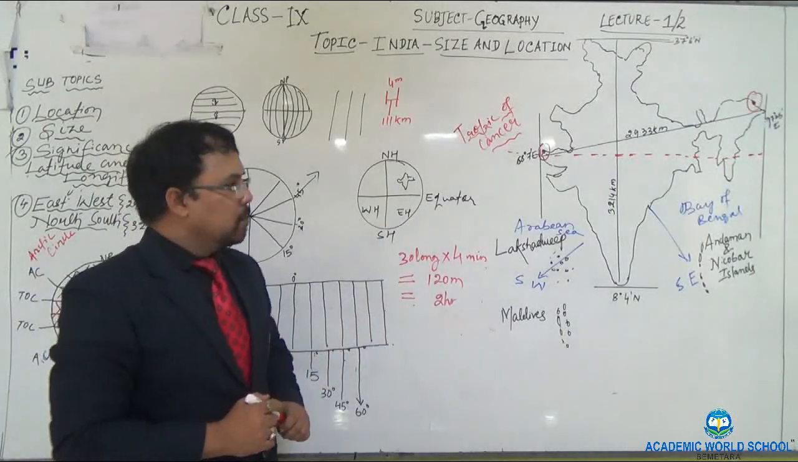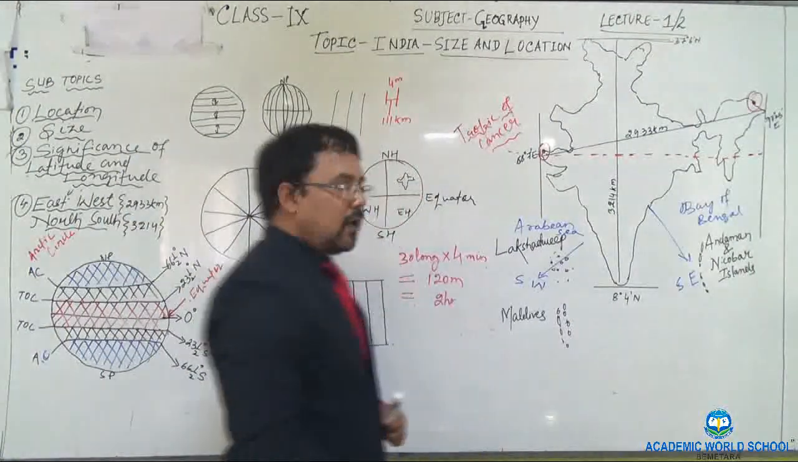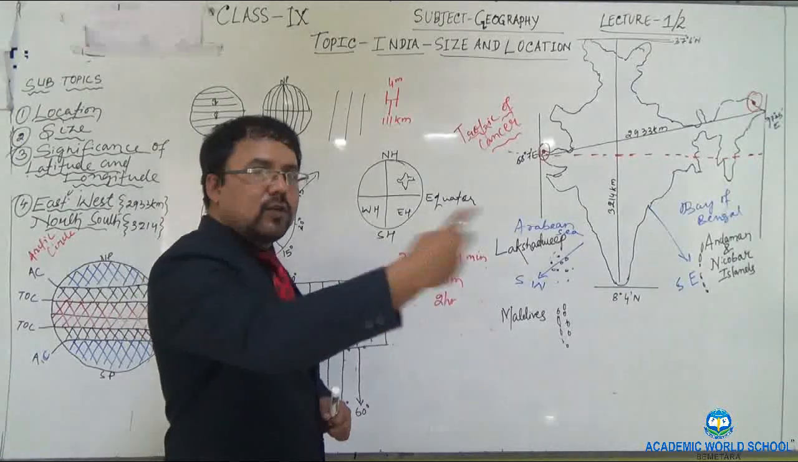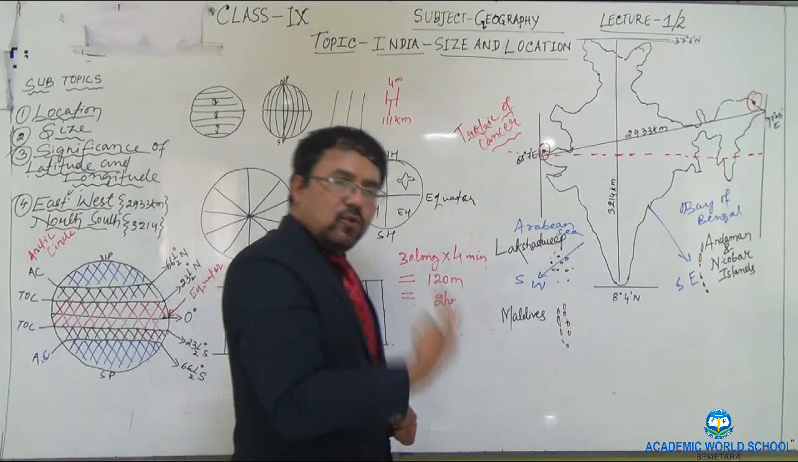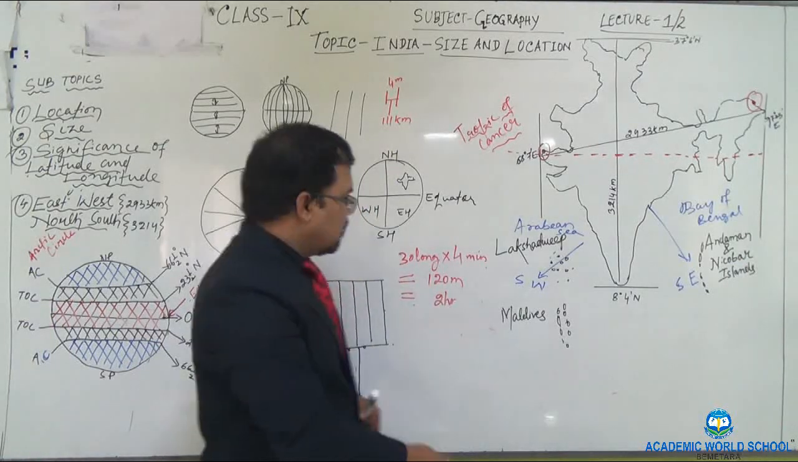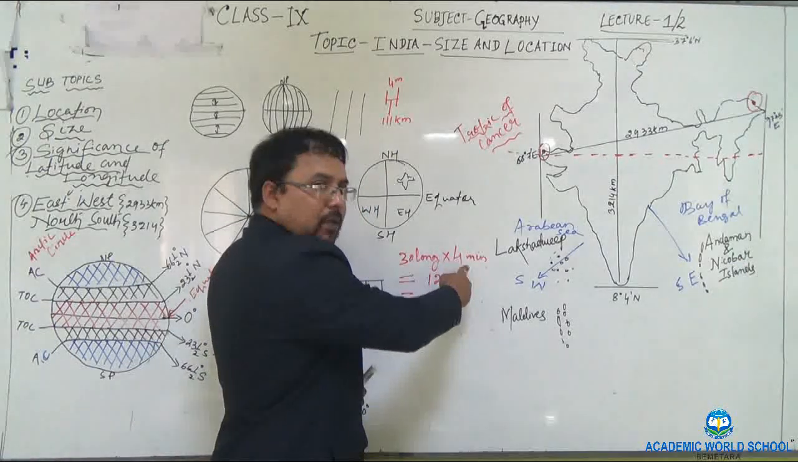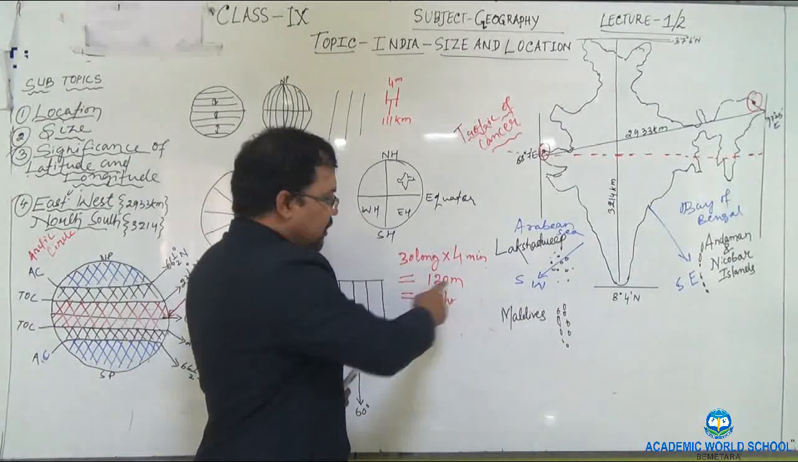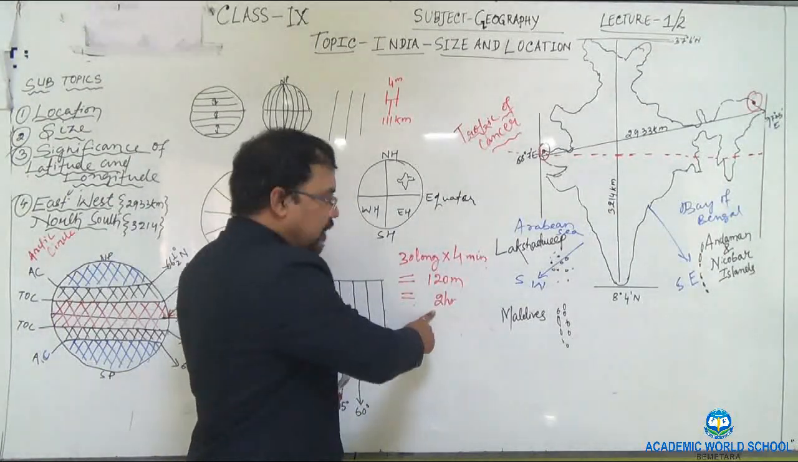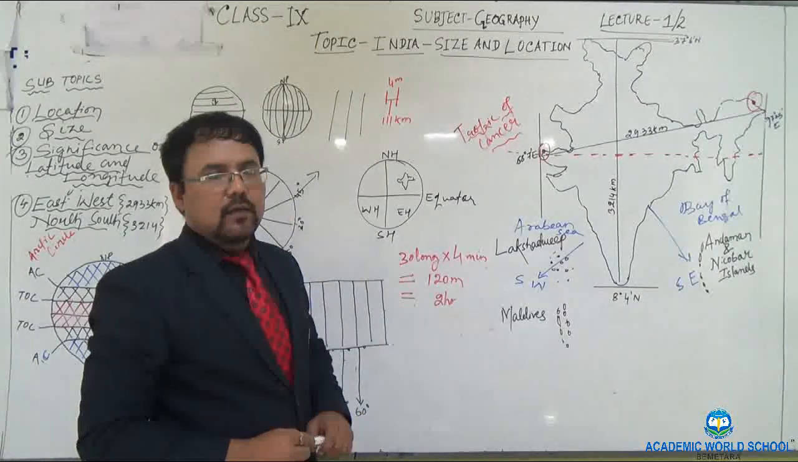Once again I am repeating, 30 longitudes are there and it takes 4 minutes to shift from one longitude to another. So we can say there is a difference of 4 minutes between two longitudes. 30 longitudes multiplied by 4 minutes. How many minutes do we get? 120 minutes. If we convert it into hours, we get 2 hours.